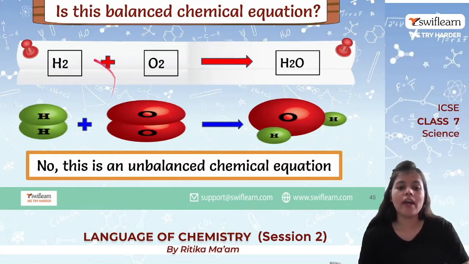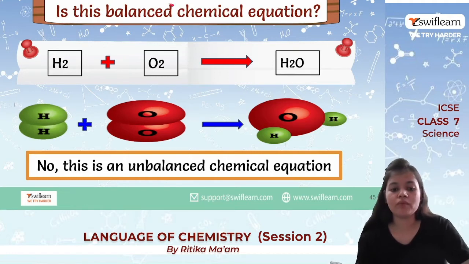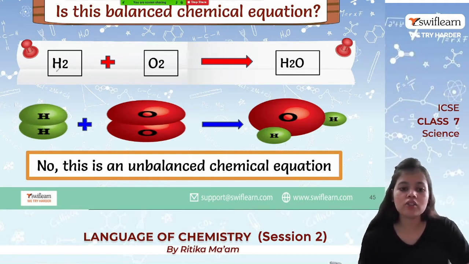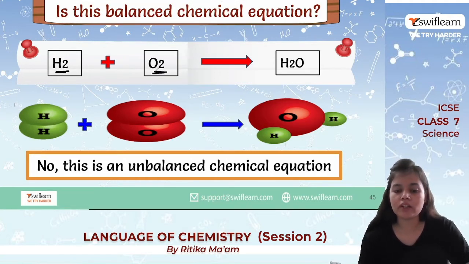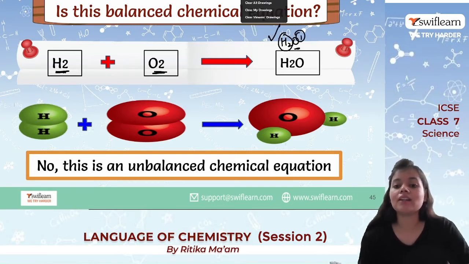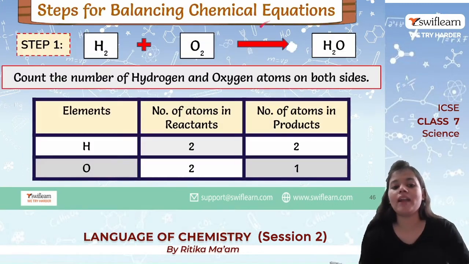Okay, now H2 plus O2, it gives H2O. Now over here let us see. Hydrogen we have 2 atoms, oxygen we have 2 atoms. Now on the product side, hydrogen, H2O. So H2 means 2 atoms of hydrogen, that is perfectly correct. But oxygen we only have 1, so that is unbalanced.